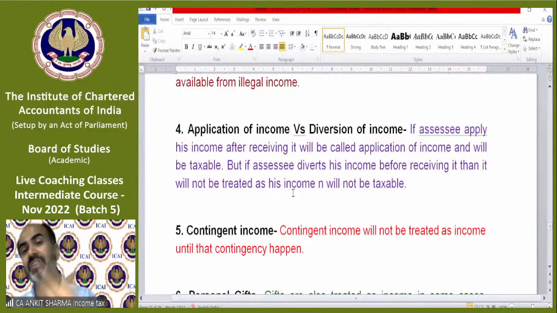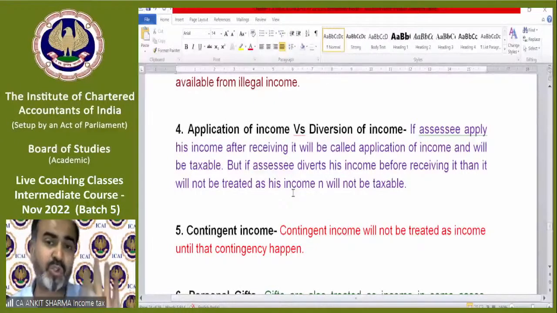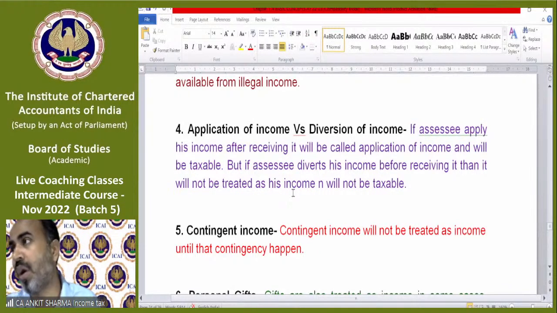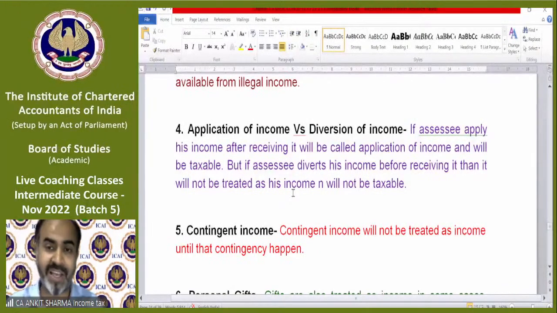Clear? Now diversion has a different concept. If I ask my employer that my salary is 10 lakh, but please pay only 9 lakh rupees in my name, and the 1 lakh please give directly to the donation institute that I am going to donate to later. So I asked my employer to give only 9 lakh rupees to me and directly pay 1 lakh to that institute. In that case, this 1 lakh is called diversion of income. In the first case, 1 lakh was called application of income. But in the second case, 1 lakh will be called diversion of income, because I did not receive it, I did not earn it in my name.